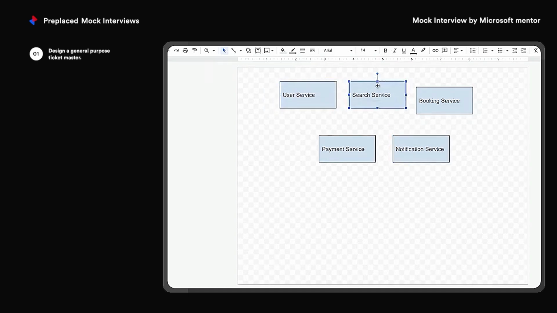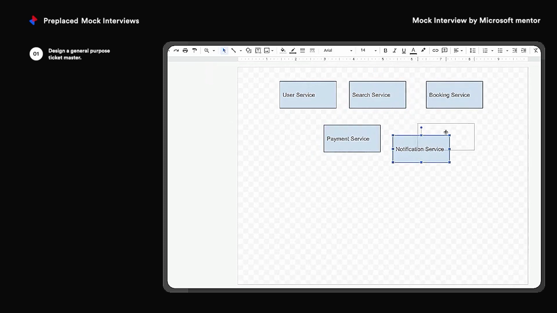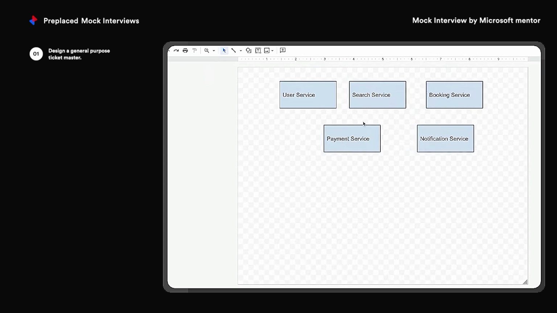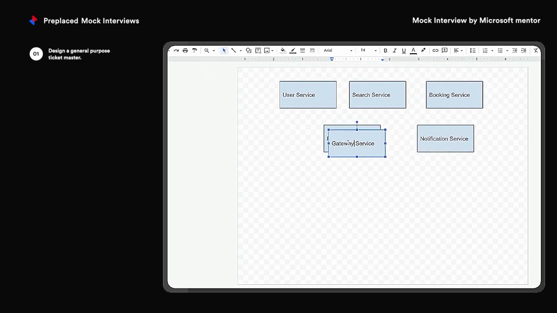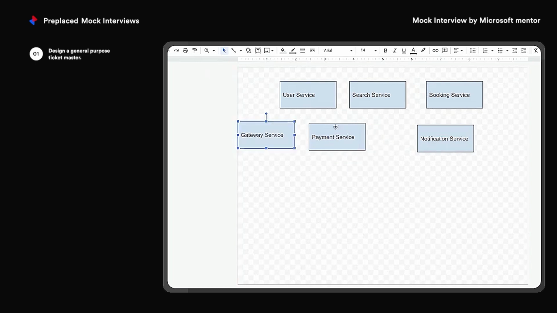So what I will do is there will be a gateway service kind of thing. What the gateway service is responsible for, normally it can be responsible for authenticating and all, but for this case, first the user will hit the gateway service.